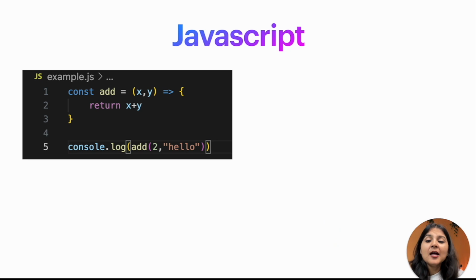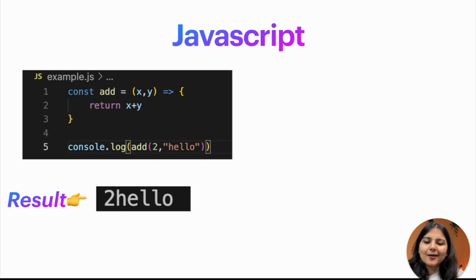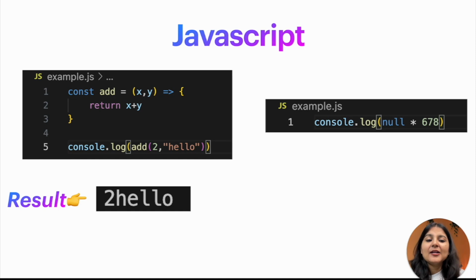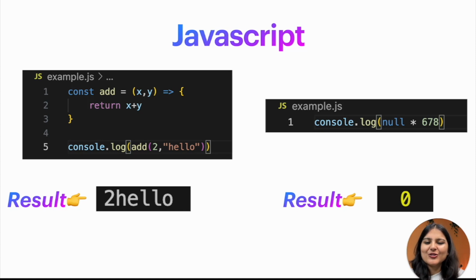Say we have this example wherein we have a function called add, which takes in two values or two numbers x and y, and in return it gives us the sum of those two numbers. Now in JavaScript, when we try to call this function with a number and a string, you can see what the result is. You are getting the result as 2hello. And this means that even if we pass the value of y as a string, JavaScript allowed this and the code executed without throwing any error and gave the output as a concatenation, assuming that 2 is also a string. Let's take another example. Let's say we have this example in which we are trying to multiply null with a number. Then in JavaScript, it gives us the result as 0, which is not really valid.